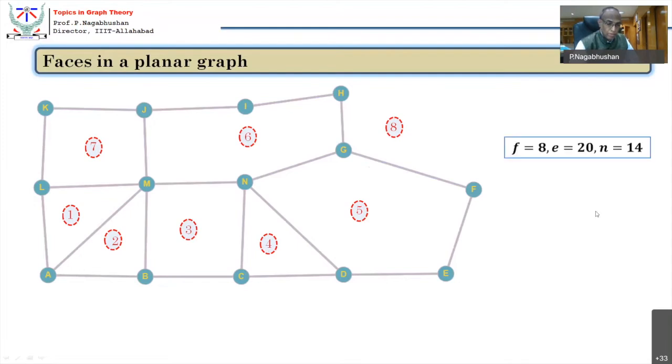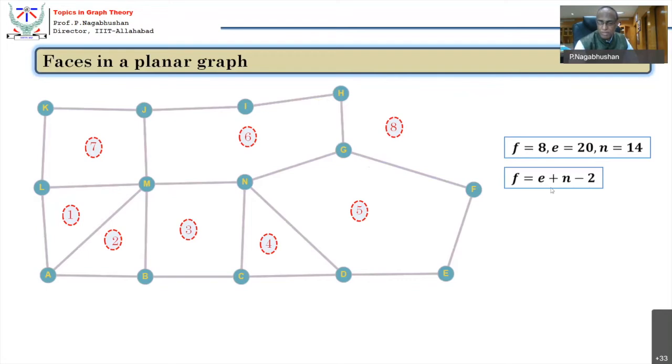So we will classify that. There are totally 8 faces, 20 edges and 14 vertices, and 8 can be derived as E minus N plus 2. F is equal to E minus N plus 2.